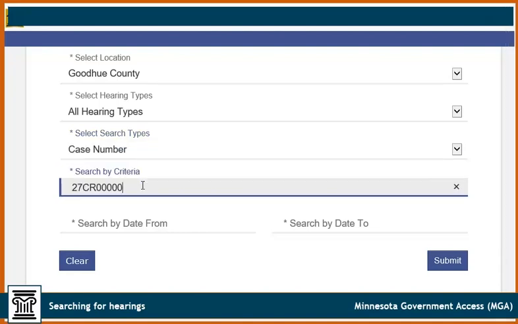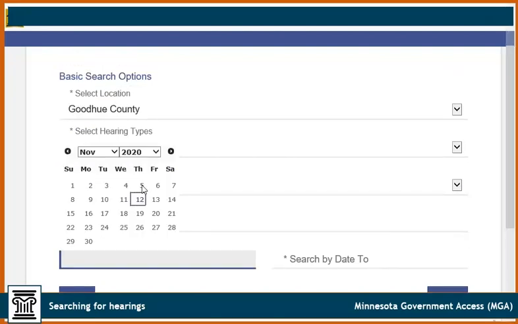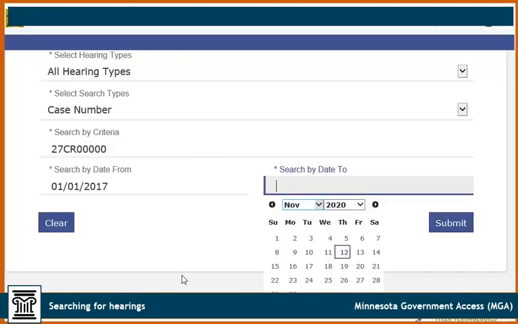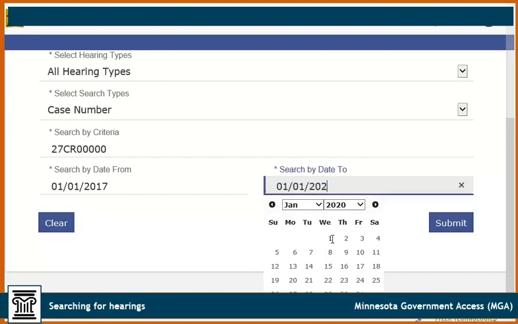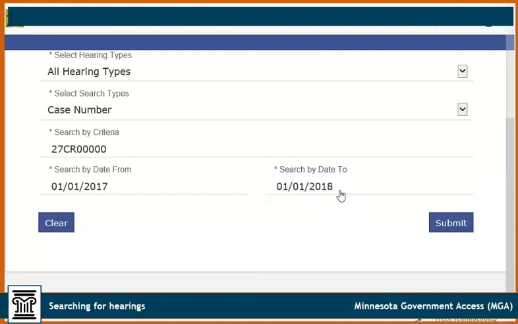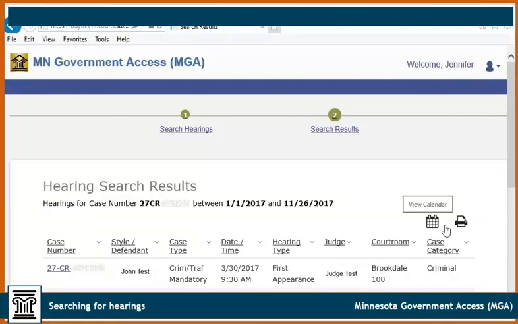Enter the search by criteria. Enter the date range to search for the hearing. Review all the information and then click Submit. Click the View Calendar icon to view this hearing in the calendar.